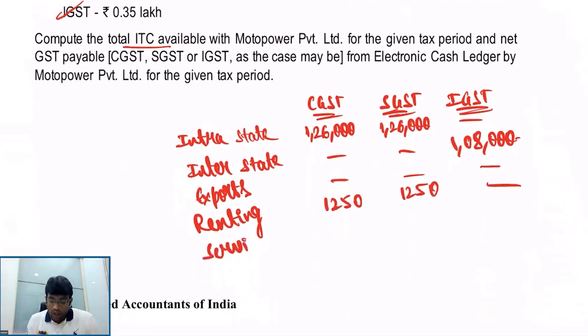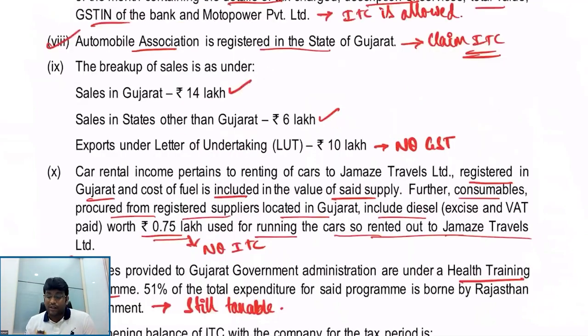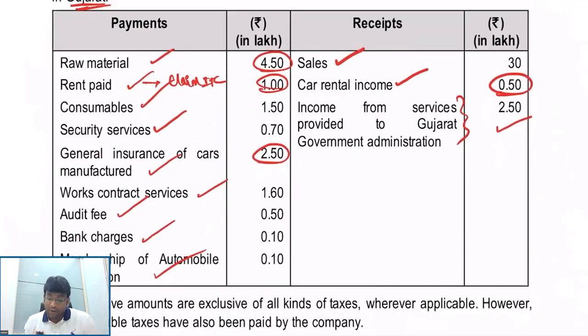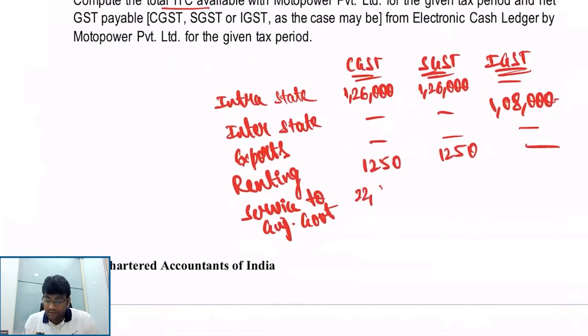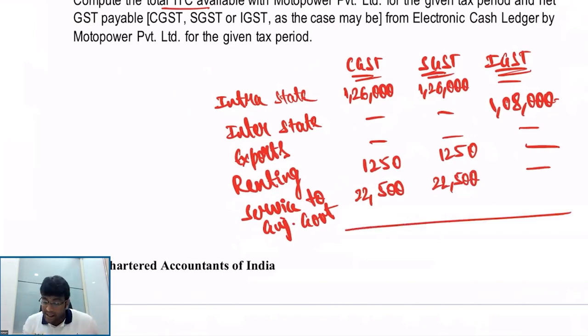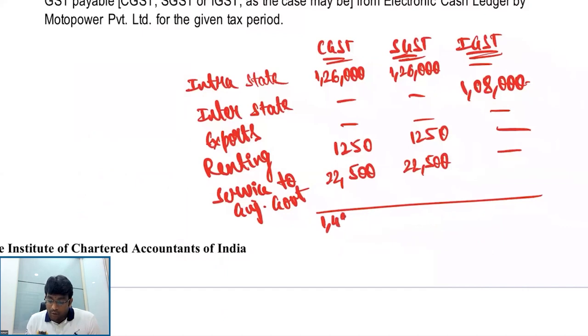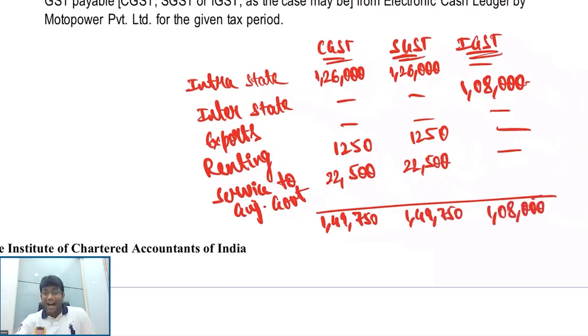Next, service to Gujarat government, that is also, of course, taxable. That training program is exempt only when 75% or more is borne by the government. And what is the value, by the way? 2,50,000. And 2,50,000 into what percent? 9%, 9%. Of course, it comes to 22,500 and 22,500. That's it. This is the story of our output tax liability. So CGST figure 1,49,750, SGST figure 1,49,750, IGST figure 1,08,000. That is the story of my output tax liability.